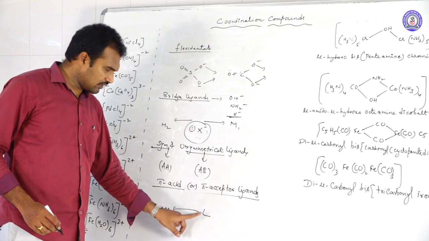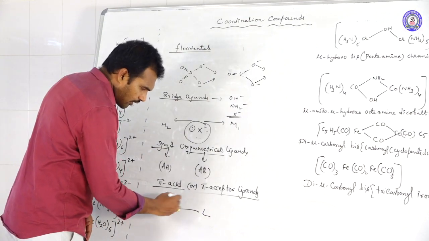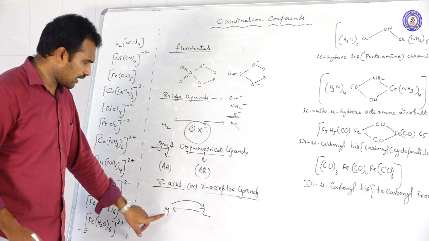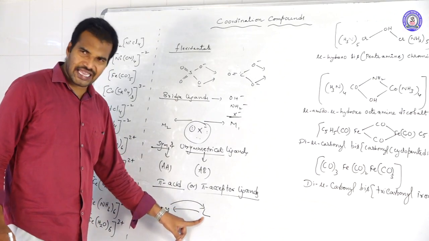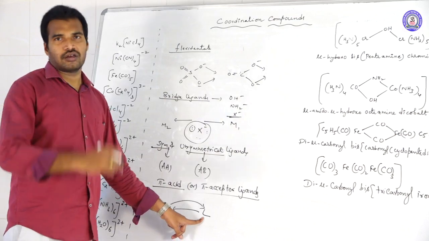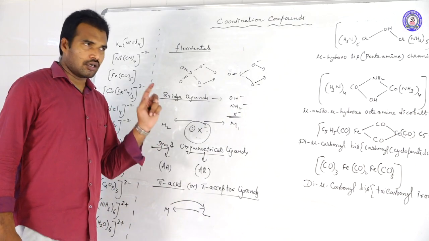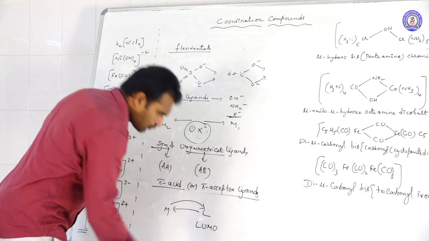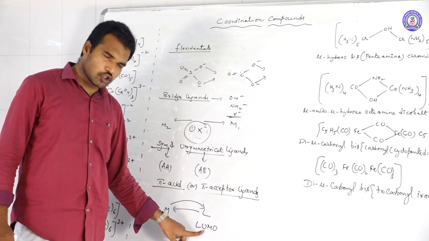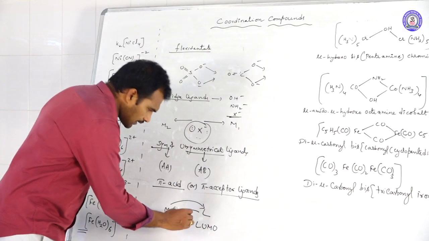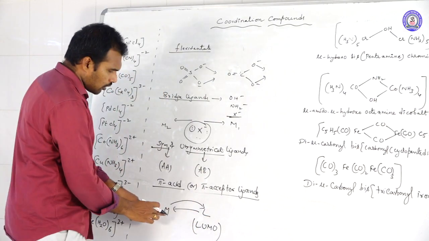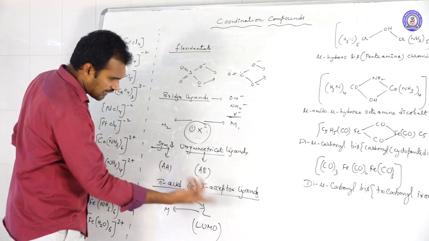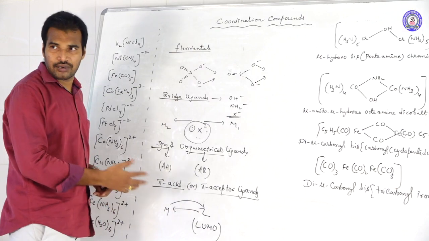Because of this deficiency, they will further accept electrons from the central metal atom into their vacant orbitals, the lowest unoccupied molecular orbitals, LUMO. Because of accepting, there is a pi bond formation, double bond formation.